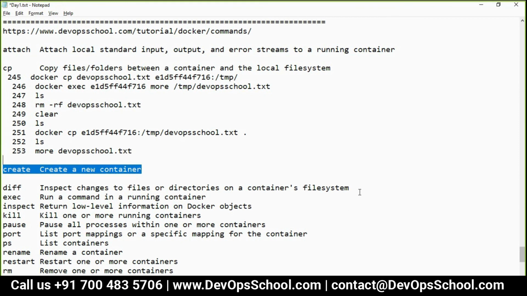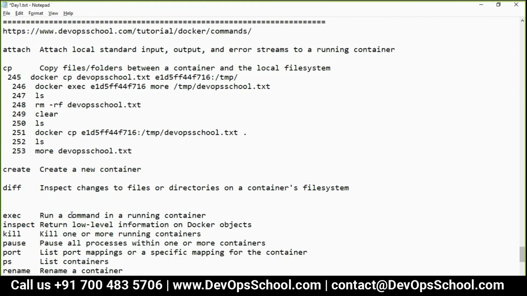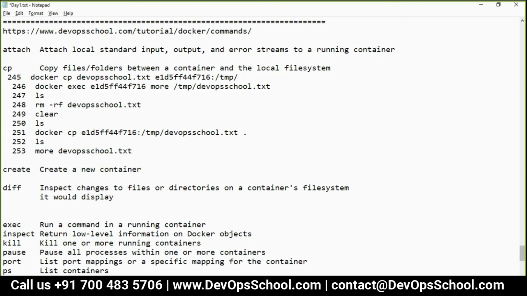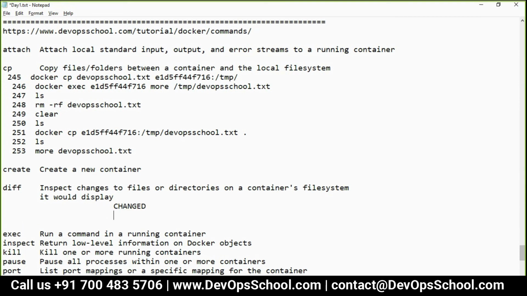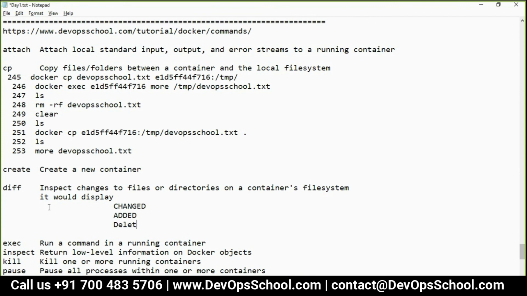Okay. Now the diff command. So what will the diff command tell you? Understand that. It would display changed, added and deleted files from the time of container creation.